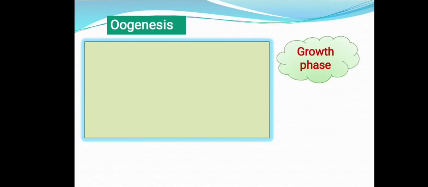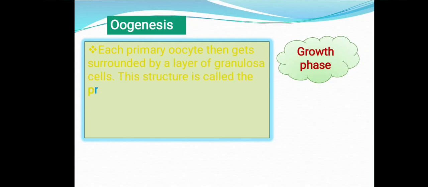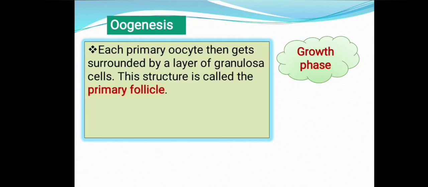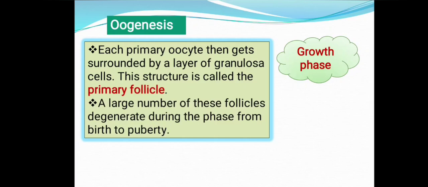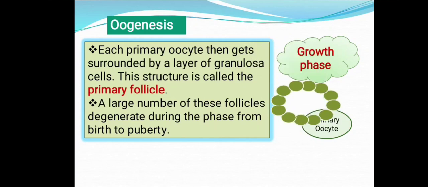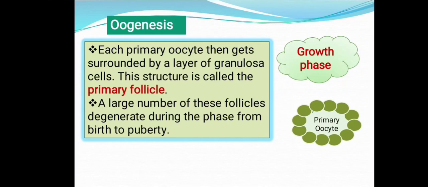Now these cells enter the growth phase. Each primary oocyte then gets surrounded by a layer of granulosa cells, and this structure is now called the primary follicle. Now you can see this primary oocyte surrounded by a layer of granulosa cells. This structure is called the primary follicle.